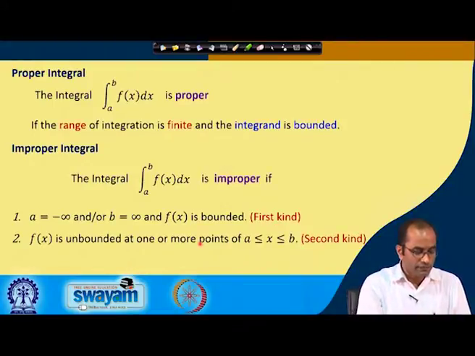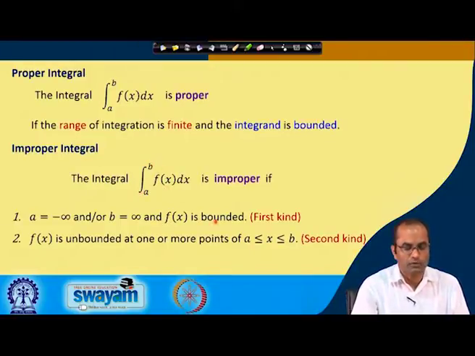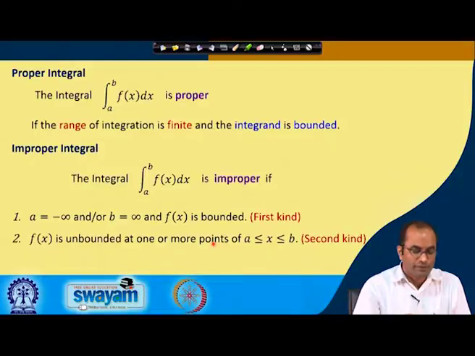The second: if f(x) is unbounded at one or more points in the range a to b, then we call it an improper integral of the second kind. So in the first kind, the limits a or b are infinity, or both are, minus infinity to plus infinity, but f(x) is bounded. Whereas in the integral of the second kind we assume that f(x) is unbounded between a and b,